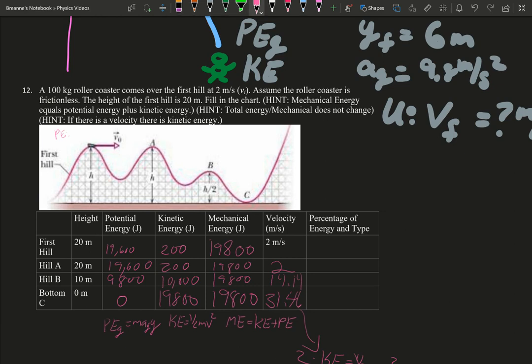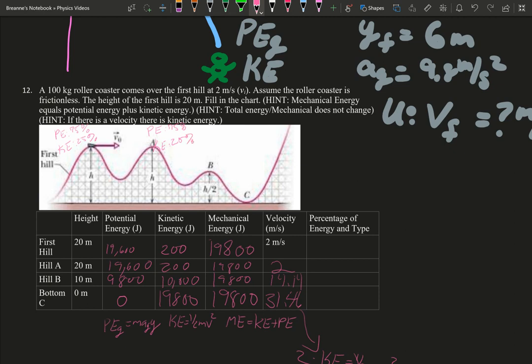So we have about, I would say, 75% potential and about 25% kinetic. And that'd be the same for the second one, because it's the exact same hill. So potential would be 75%, and kinetic would be about 25%.